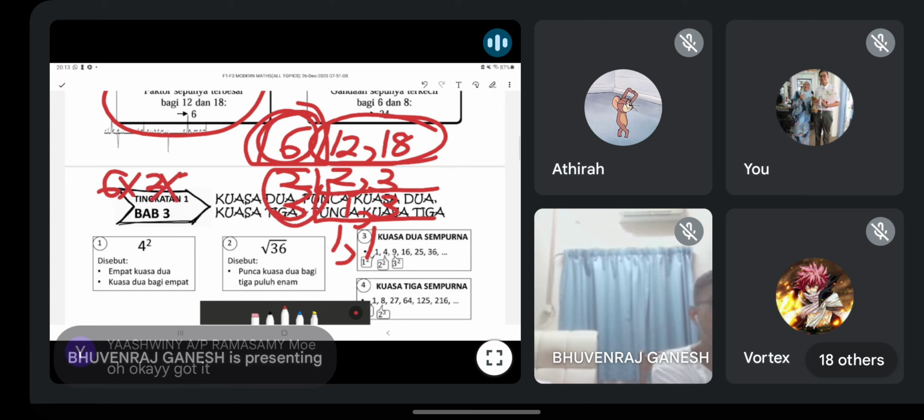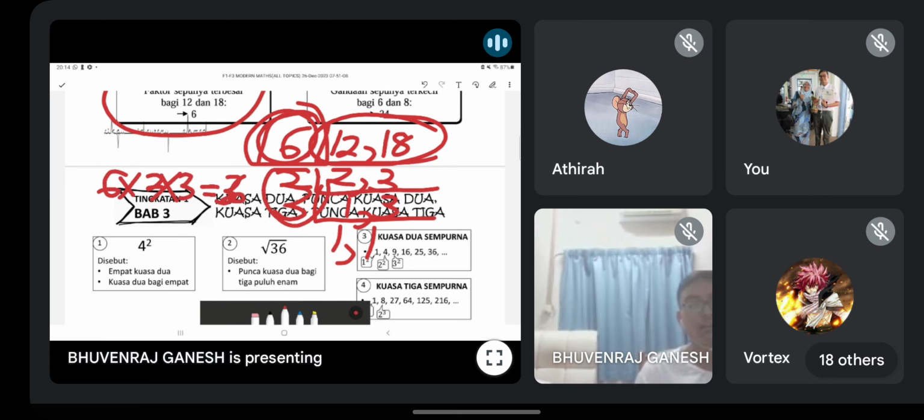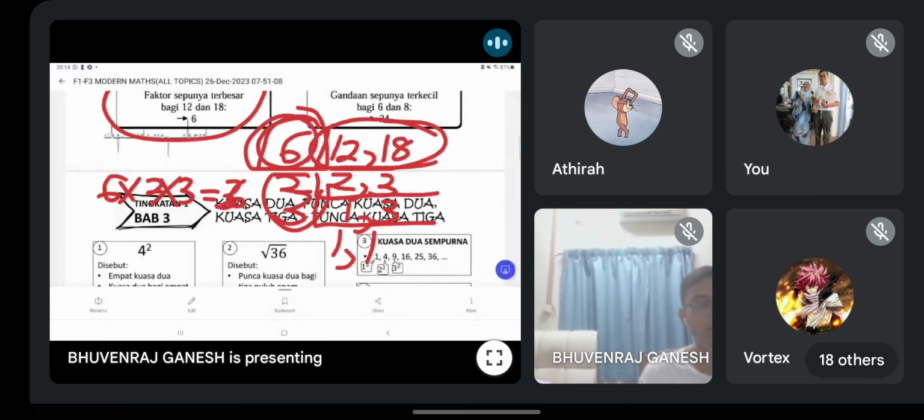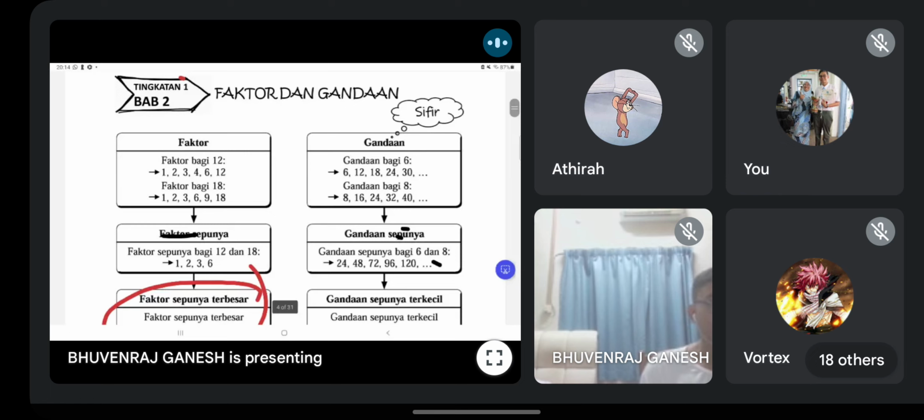This is your LCM. Okay, refresh lah a bit. Okay, ini adalah gandaan sepunya terkecil, 36. Okay guys, yeah, correct. This one also common question lah, paper 1. Paper 2, they won't ask. Kertas 2 tak tanya.